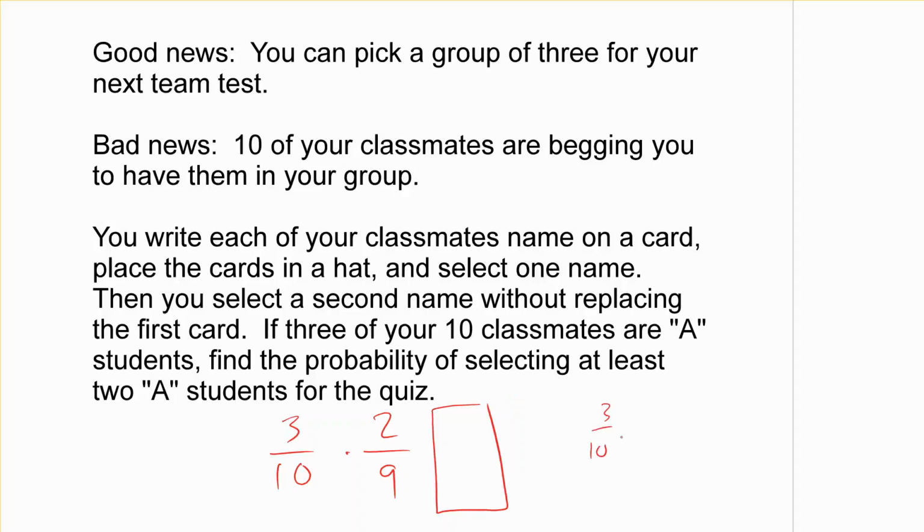That would be 3/10 times 2/9 times 1/8. So for the first one, I think our probability was 0.066. And for the second one, it was 0.0083. And if we add those up, we do get 0.075.